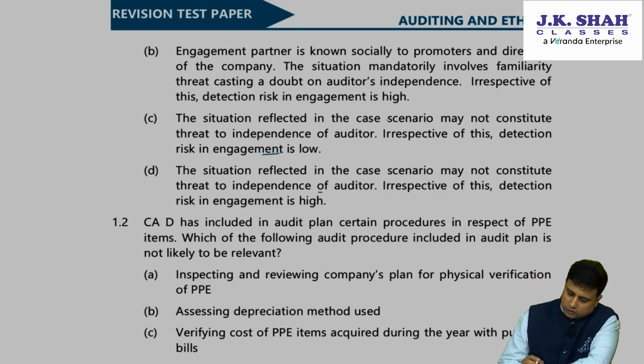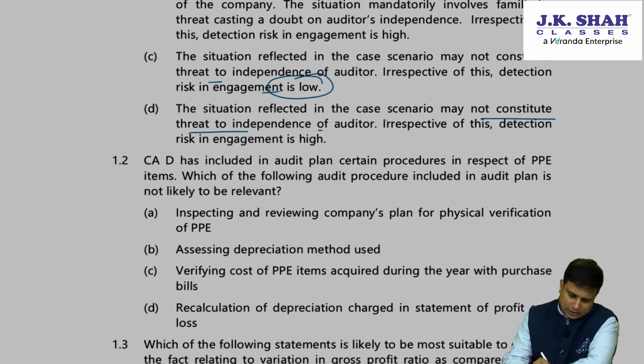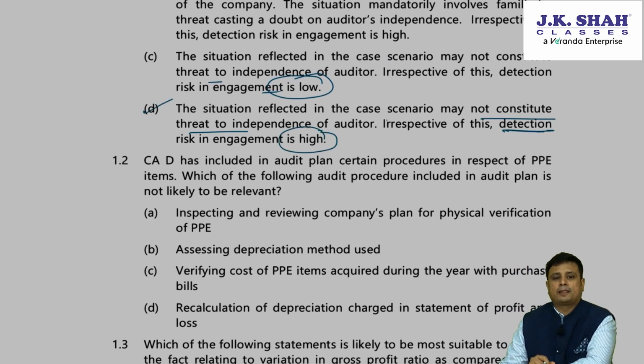See, the situation reflected in the case scenario may not constitute a threat to independence, correct? But they are saying detection risk is low, which is not possible. Irrespective of this, detection risk may be high. So, answer here is going to be D.